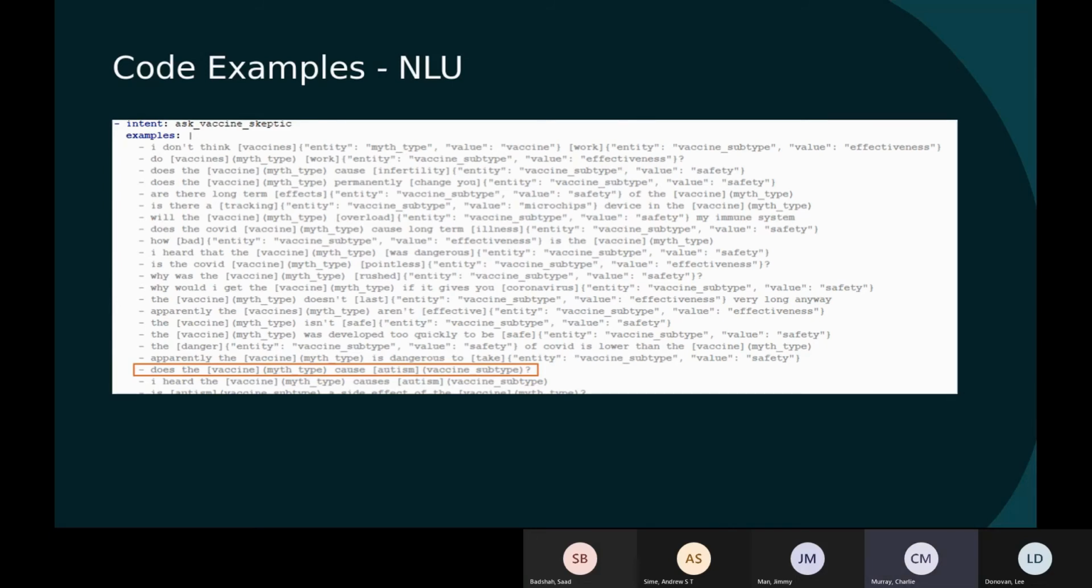So here is the example of the code. This is the NLU section. If we use the user asking about the vaccine causing autism as an example, it will select the correct intent based on the NLU examples. So in this case, skeptic asking about vaccine myths. So if they ask the highlighted question, for example, it will take the myth type as being vaccines and the subtype as asking about autism in particular.